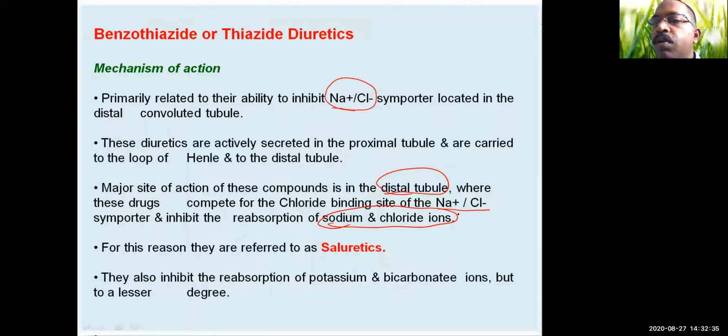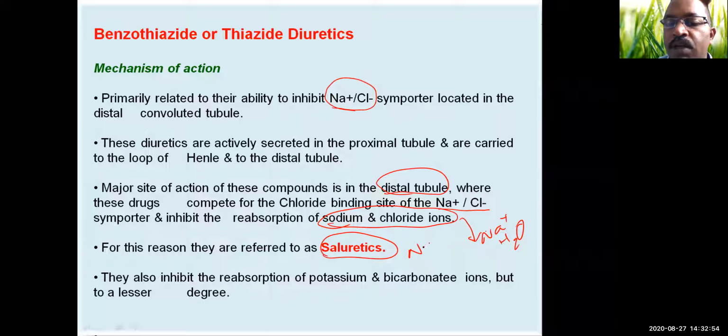So when there is no reabsorption, then they are eliminated from the body, and we all know that sodium is always associated with water molecules, so diuresis is seen. And these compounds, that is benzothiadiazide or thiazide diuretics, are commonly called saluretics because they prevent NaCl, that is sodium chloride, salt, from being reabsorbed.